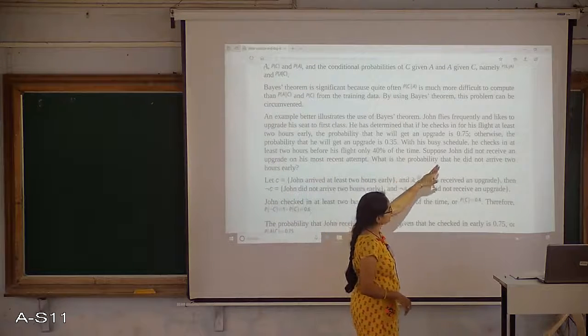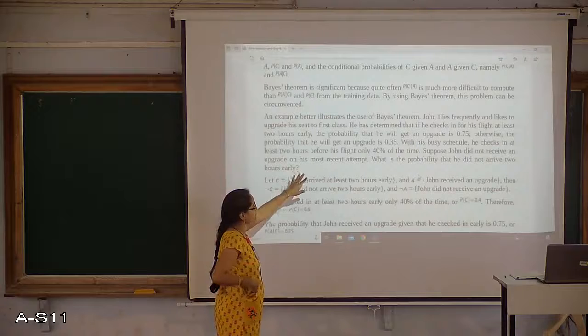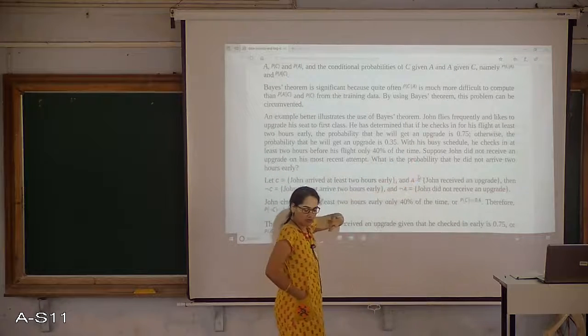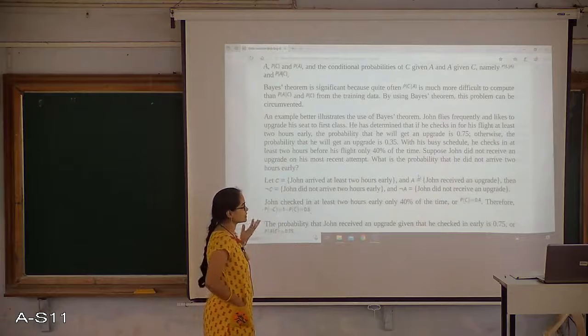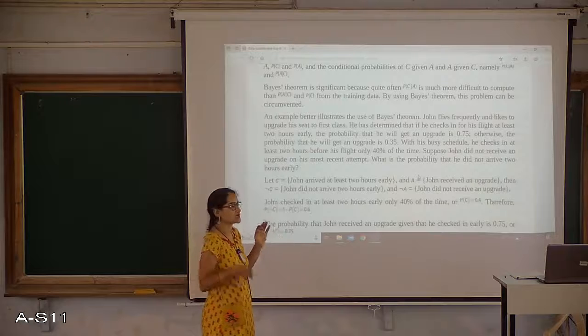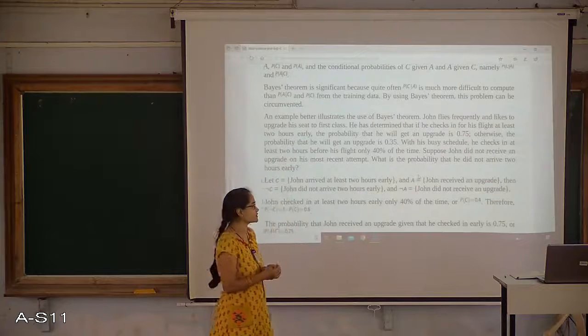With his busy schedule, the possibility that he checks in at least 2 hours before his flight is only 40%. So there is a 40% possibility that he can reach 2 hours early, and the other 60% it is not possible.